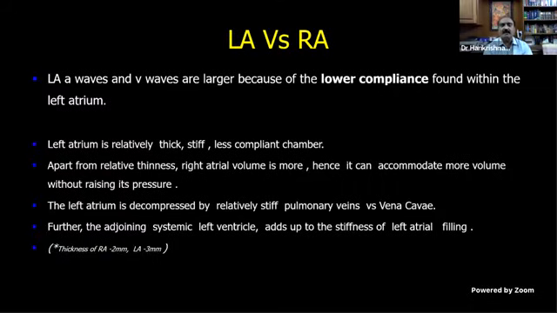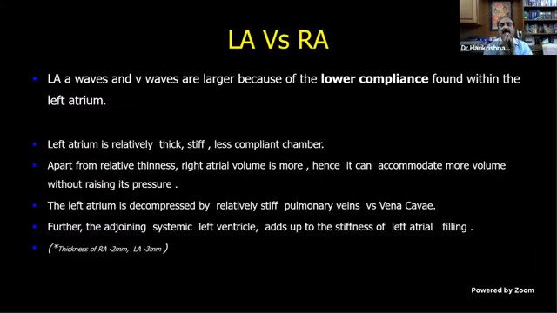Slightly higher thickness of the LA. LA has a 3 millimeter thickness, RA has a 2 millimeter thickness. It is a less compliant chamber. And the right atrial volume is more, it can accommodate more volume without raising its pressure. And the left atrium, you see the connections.